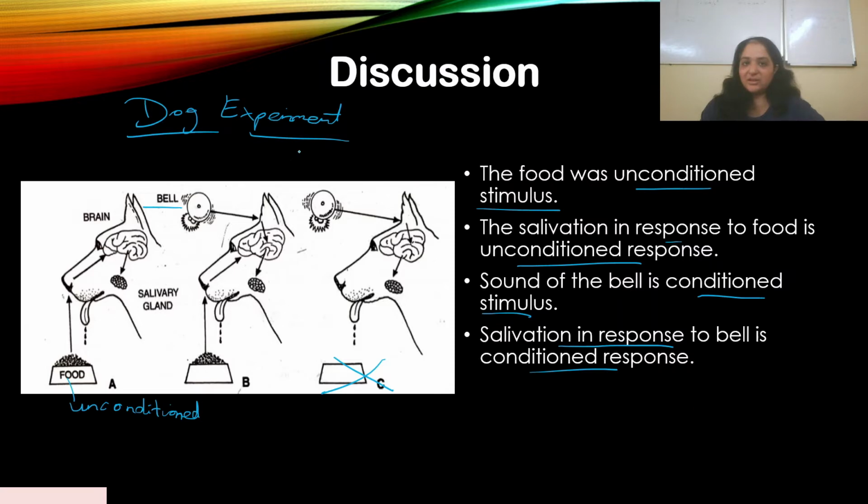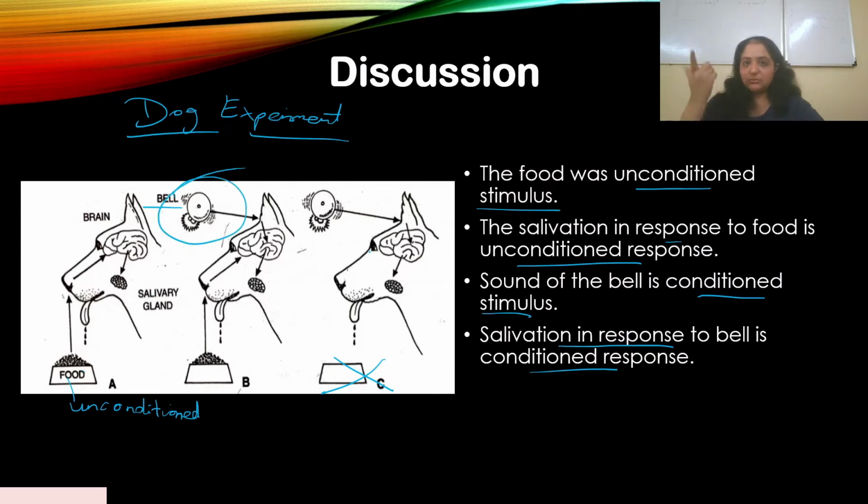If a question like that appears in NEET, you know what the answer is now. So let's revise. The food was, like I said, the unconditioned stimulus, and the salivation in response to that food was the unconditioned response. He looked at the food and the salivation happened, but now the condition was the bell.